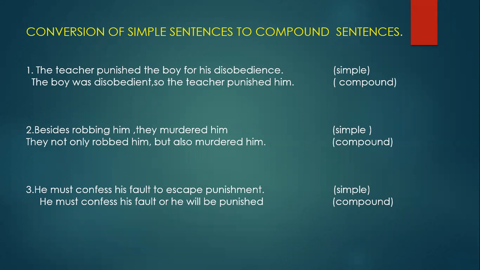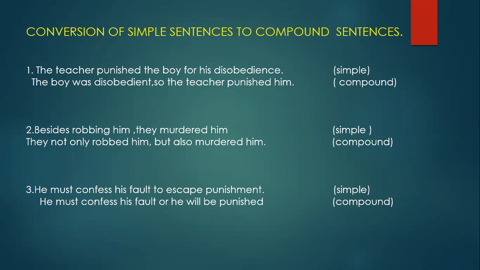Okay. Now third one, he must confess his fault to escape punishment. So that is a simple sentence and only one main clause. That is, the finite verb is confess. Okay, to escape, that is infinitive. So he must confess his fault to escape punishment.